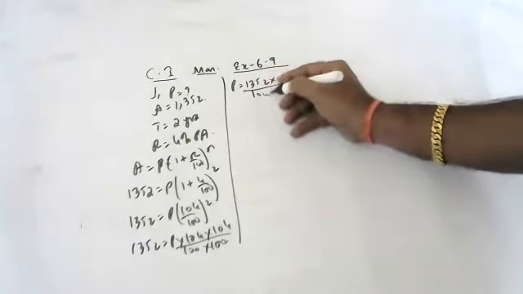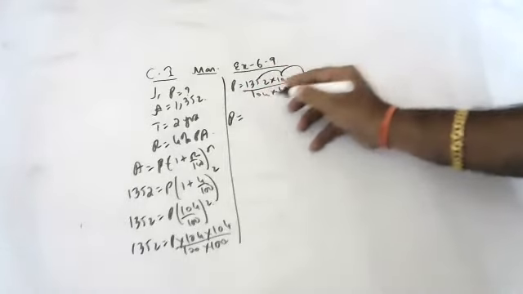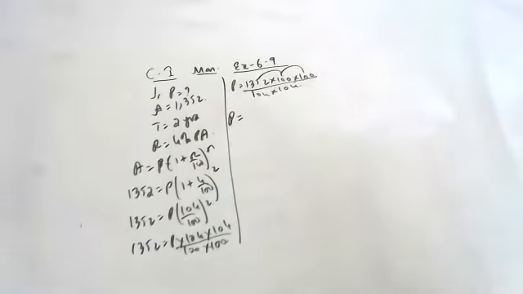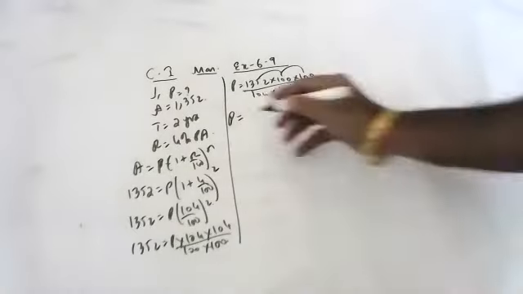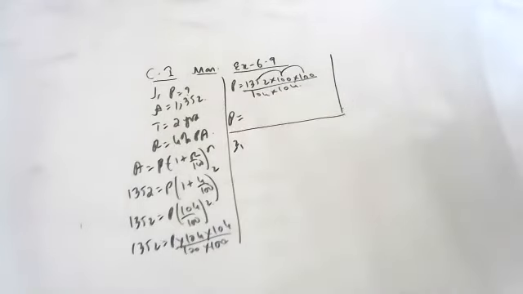Yes, children, 104 into 104. Anyone have a calculator, children? 1352 into 100 into 100 by 104 into 104. Answer. Second question. Next question.